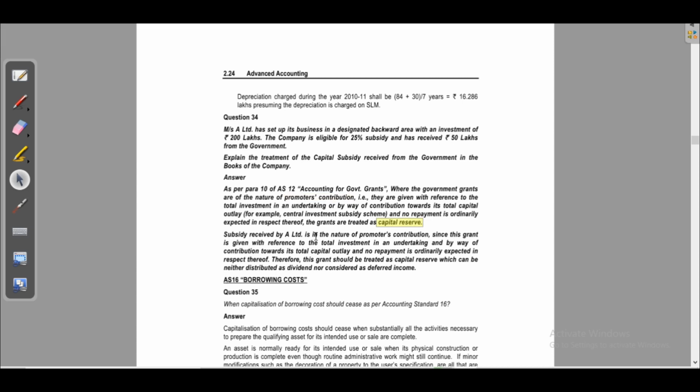Subsidy received by A Limited is in the nature of promoter's contribution. So we have to pass the entry bank account debit to capital reserve account. Since this grant is given with reference to the total investment in an undertaking by way of contribution towards its capital outlay and no repayment is ordinarily expected in respect thereof, this grant should be treated as capital reserve, which can be neither distributed as dividend nor considered as deferred income.